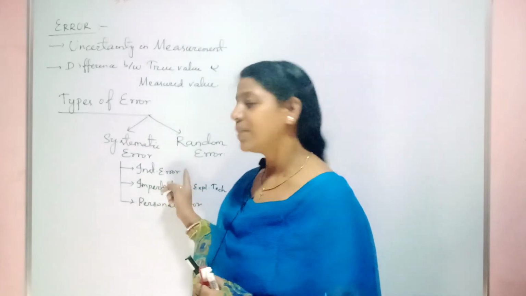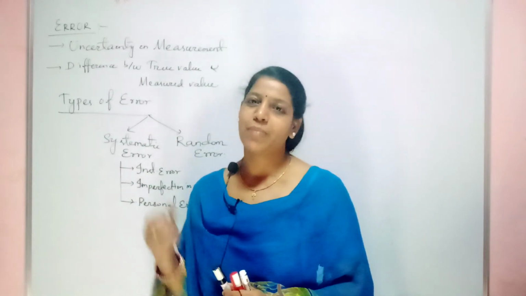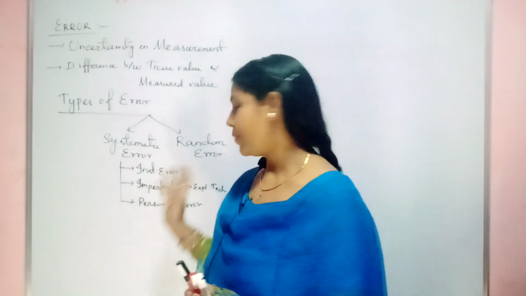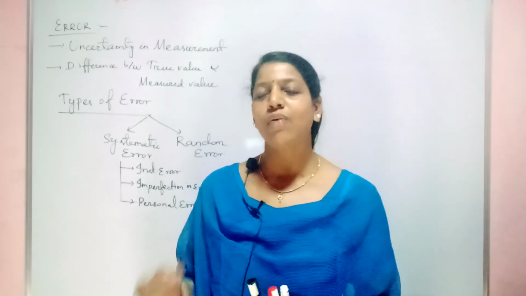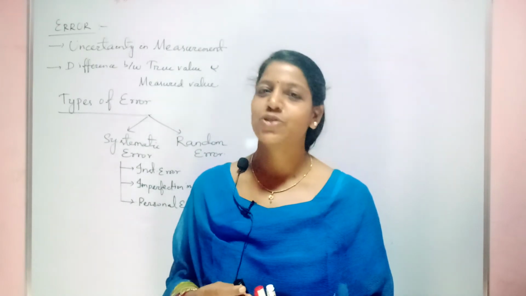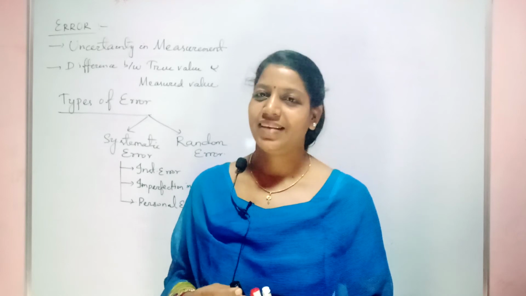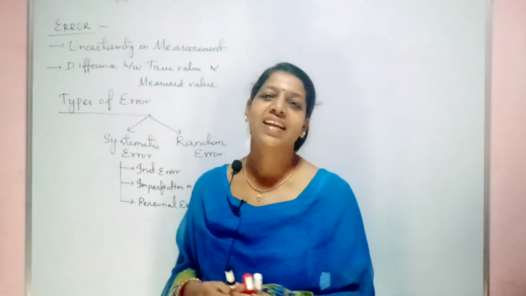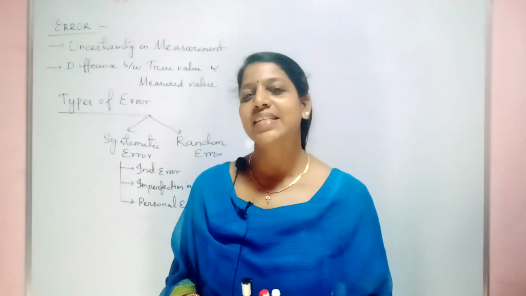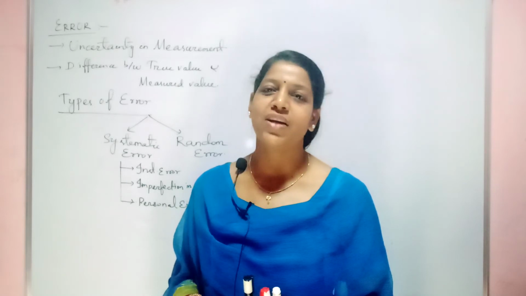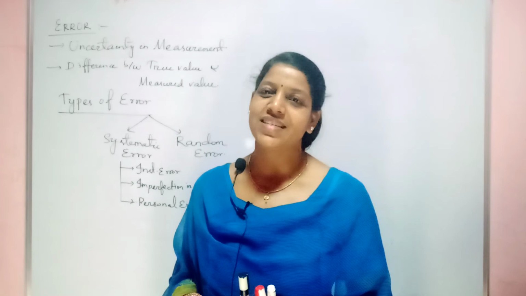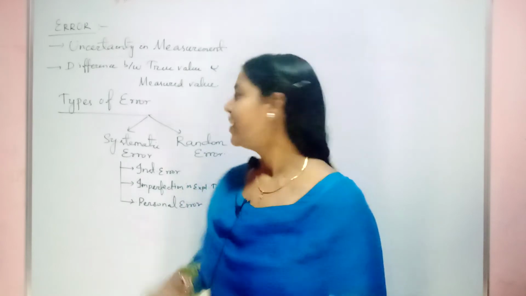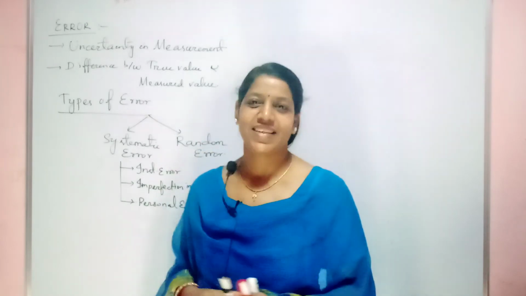So your instrumental error is associated with the manufacturing problem. Imperfection in experimental technique is while you are taking the reading, you should know where to keep the instrument so that it will show the perfect reading. And the third one, personal error, is nothing but parallax error. It is due to the inclination or the bending of the head either towards left or towards right. Clear? Now come to the next, random error.